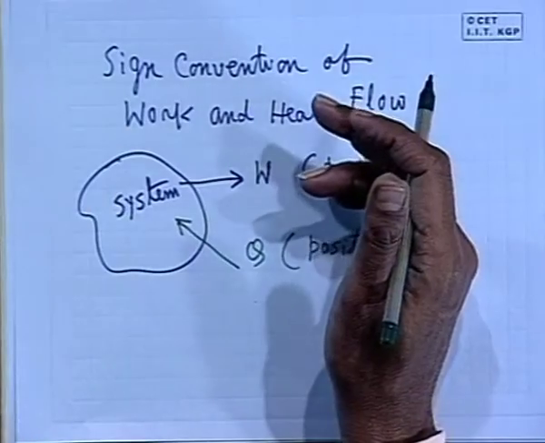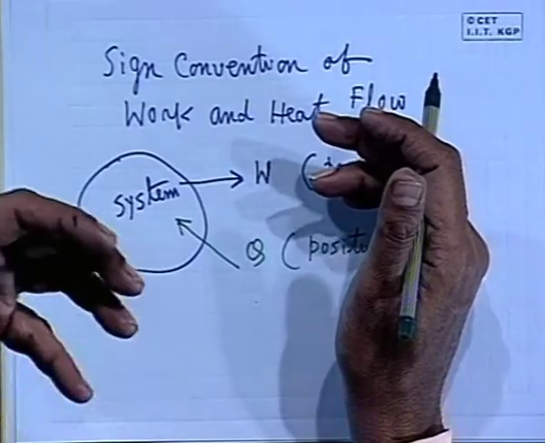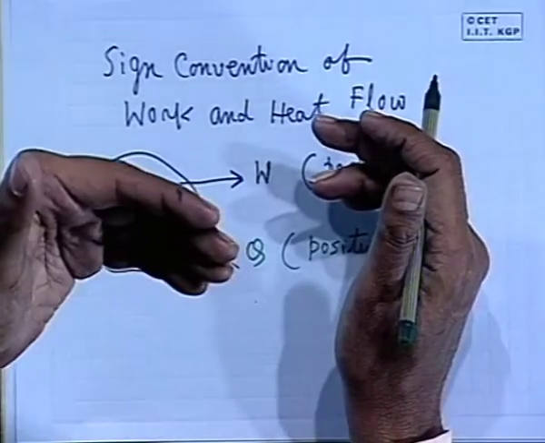But you can do it the other way also, that means positive for both quantities in the same direction: work out is positive, heat out is positive, work in is negative, heat in is negative. But this way you will be confused, because most of the literature and books follow the other terminology. Therefore the equations will be a little different with a plus or minus sign, but ultimately the results are the same, as we will see afterwards.